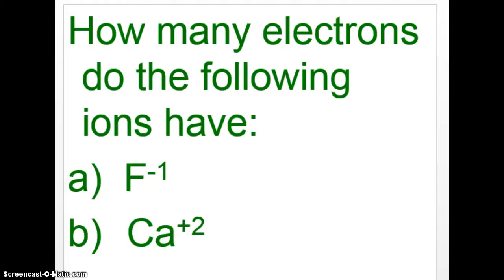So if you get a charge like -1 or +2, that tells you there's a different number of electrons. Let's take fluorine for an example. Fluorine's small number is 9, so we know that it has 9 protons. Now, in order for it to have a -1 charge, it can't have its normal 9 electrons. So it's going to have 10 electrons.